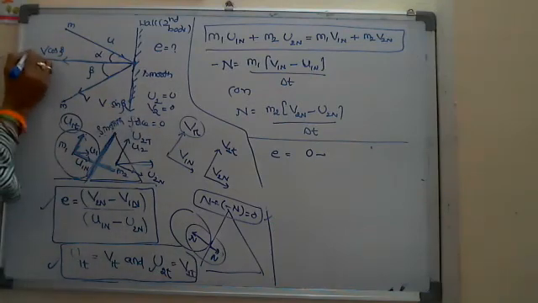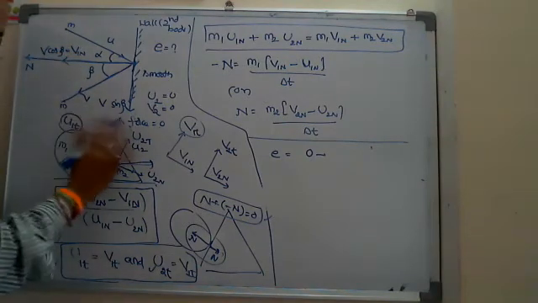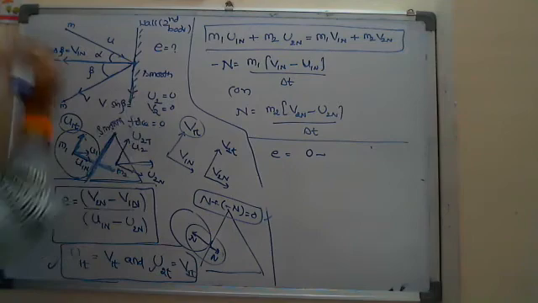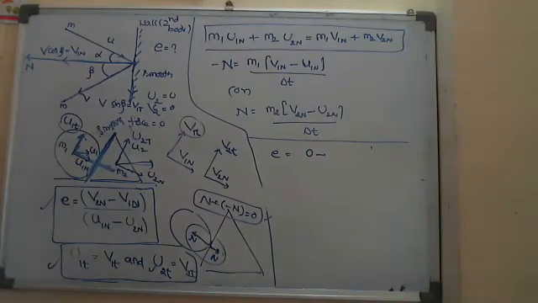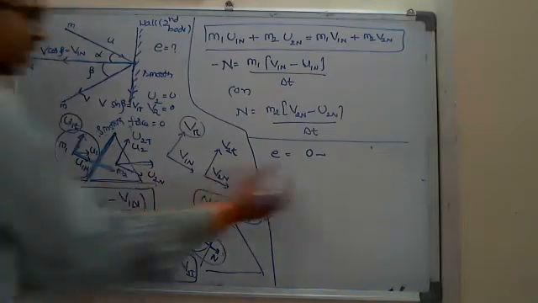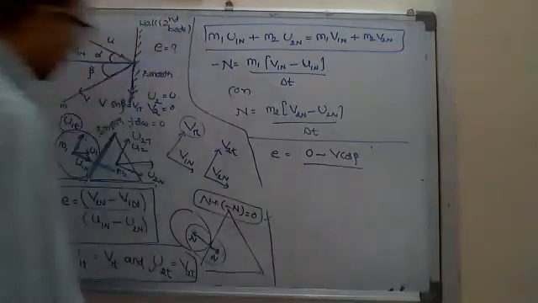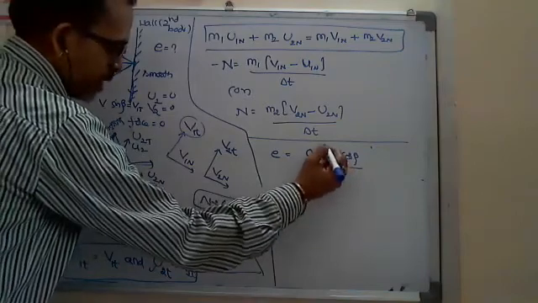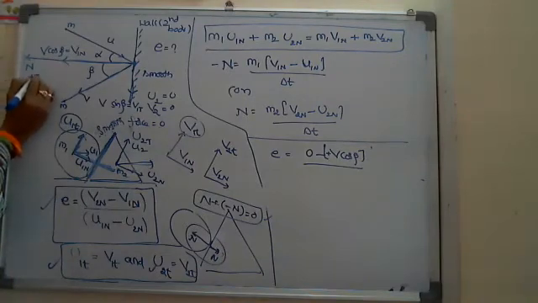So this is V1 in the normal direction, and this V sin theta downwards is V1 in the tangential direction. So I require V1n, which is V cos beta. Divided by, here I straight away took V2 minus V1 as plus, considering this direction as positive.